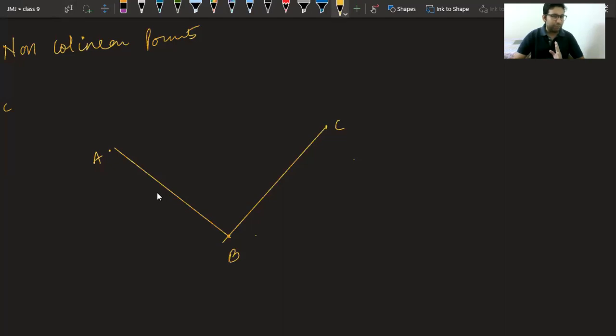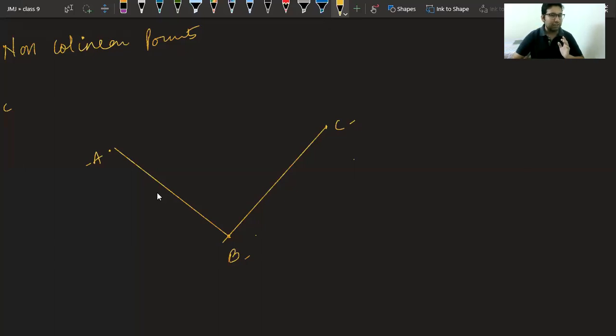So we had 3 points A, B and C. Class, please see. We had 3 points A, B, C which are non-collinear. We want to draw a circle which will pass through A, B, C all. So first thing we need is the center of the circle.